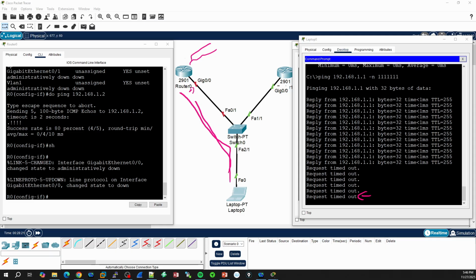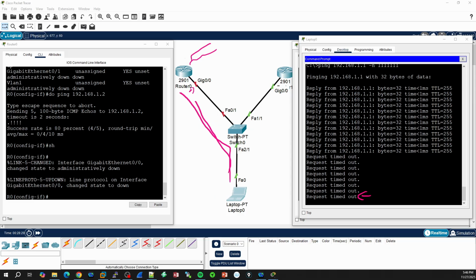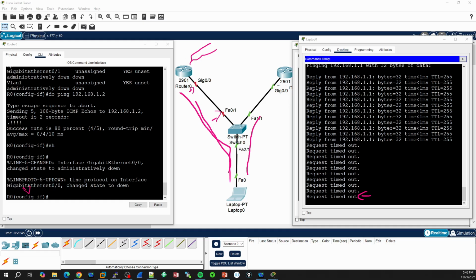And that's why we have Hot Standby Router Protocol, or that's why we have the FHRP in the first place. And the thing that we're going to do right now is go to the interface, as we already are, and try to configure the Hot Standby Router Protocol so that if something like this happened, we could have another path to reach out to the outside world.